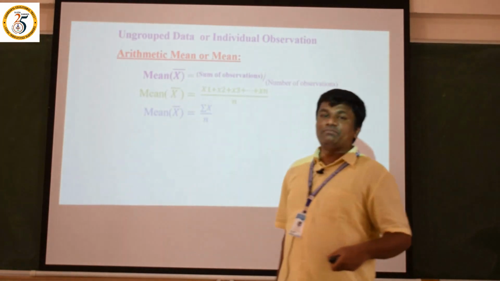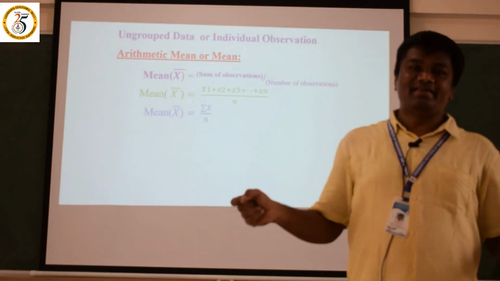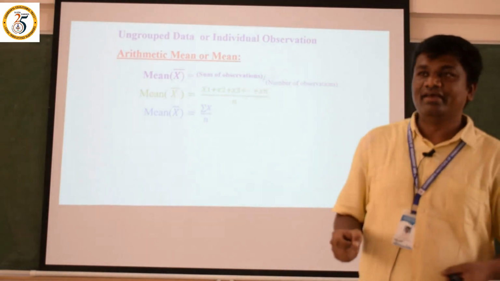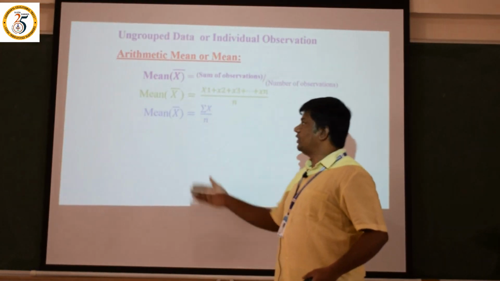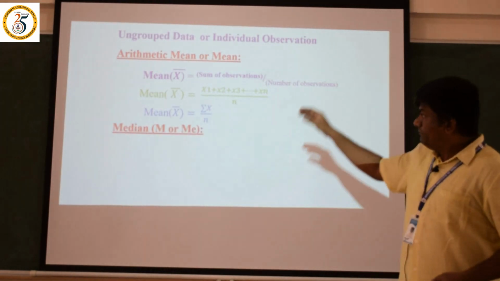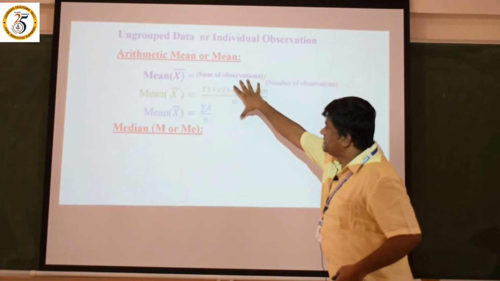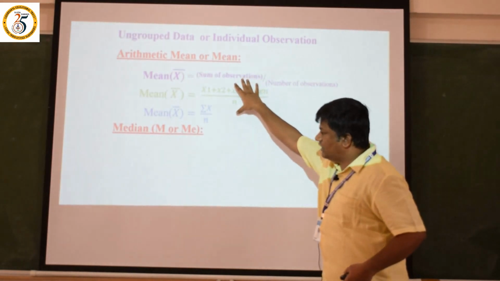Mean is equal to x bar. x bar is equal to sigma x divided by n, where n is the number of values. Already I told you. Let us go for the solution. The formula I am showing is the mean formula, and with the help of this we are going to solve the problem.